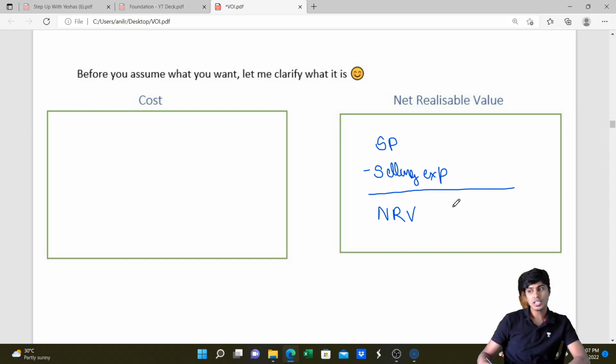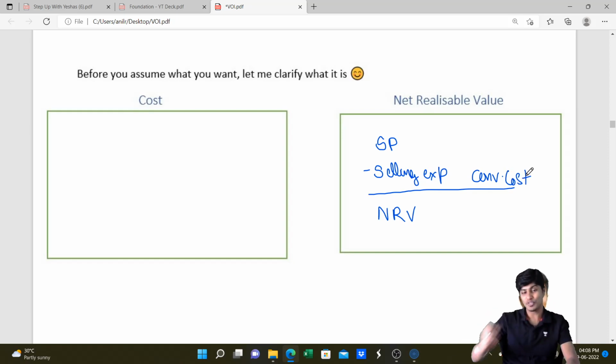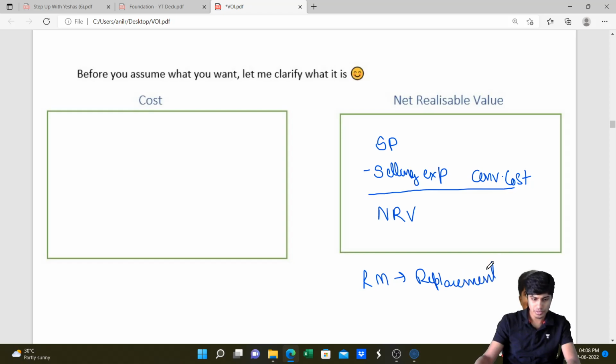For work in progress, it cannot be sold in the semi-finished state. They will quote a certain price provided it is finished. That selling price of the finished goods we will write here, and less conversion cost, the cost that needs to be incurred to convert the work in progress to finished goods and then fetch this selling price. However, with regard to raw material, there will be no net realizable value, only replacement price. The value at which that raw material can be replaced will be considered as net realizable value.